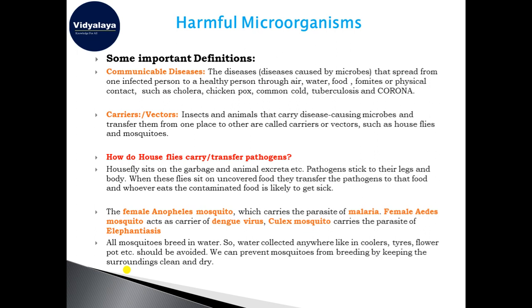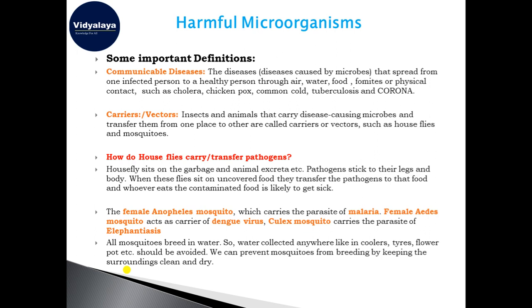Culex mosquitoes are the common mosquitoes which are found in our houses on a daily basis. So what are the preventions that we can take so the mosquitoes do not breed and do not increase their number? Like all mosquitoes, they breed in water, so we should avoid the collection of stagnant water.